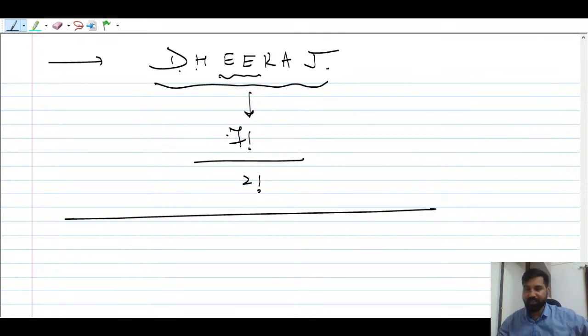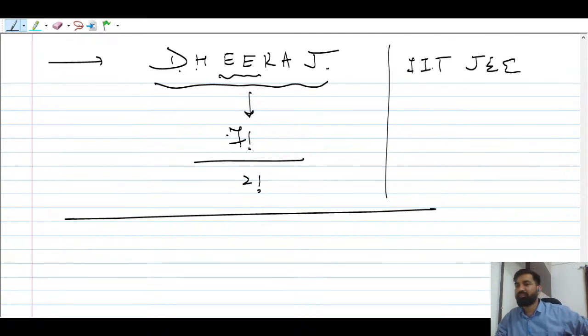मान लो एक word और है. People talk about IIT JEE, right? So suppose you take IIT JEE. How many letters are there? 1, 2, 3, 4, 5, 6. First of all, you arrange them by 6 factorial. I mean, you are overcounting. Remember, you are overcounting.